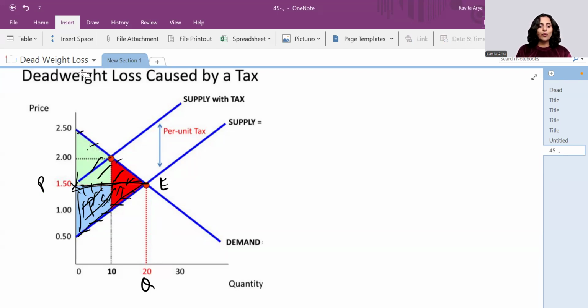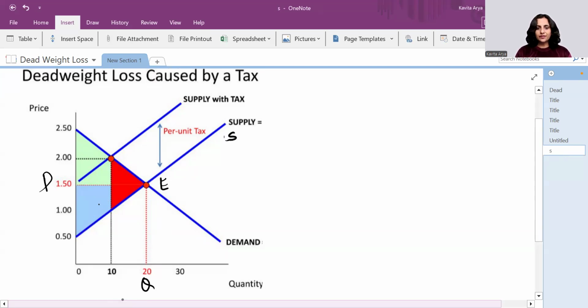Now let's understand what happens to the consumer and producer surplus in case of incidence of some taxation. Because of the imposition of tax, the supply curve shifts from S to S dash. This is a leftward shift. Because of this, the new equilibrium is determined at E dash, the new price is P dash, which is higher than the previous one, and the new quantity is Q dash, which is lower than the previous one. The situation now in the market is that less quantity is traded at a higher price.